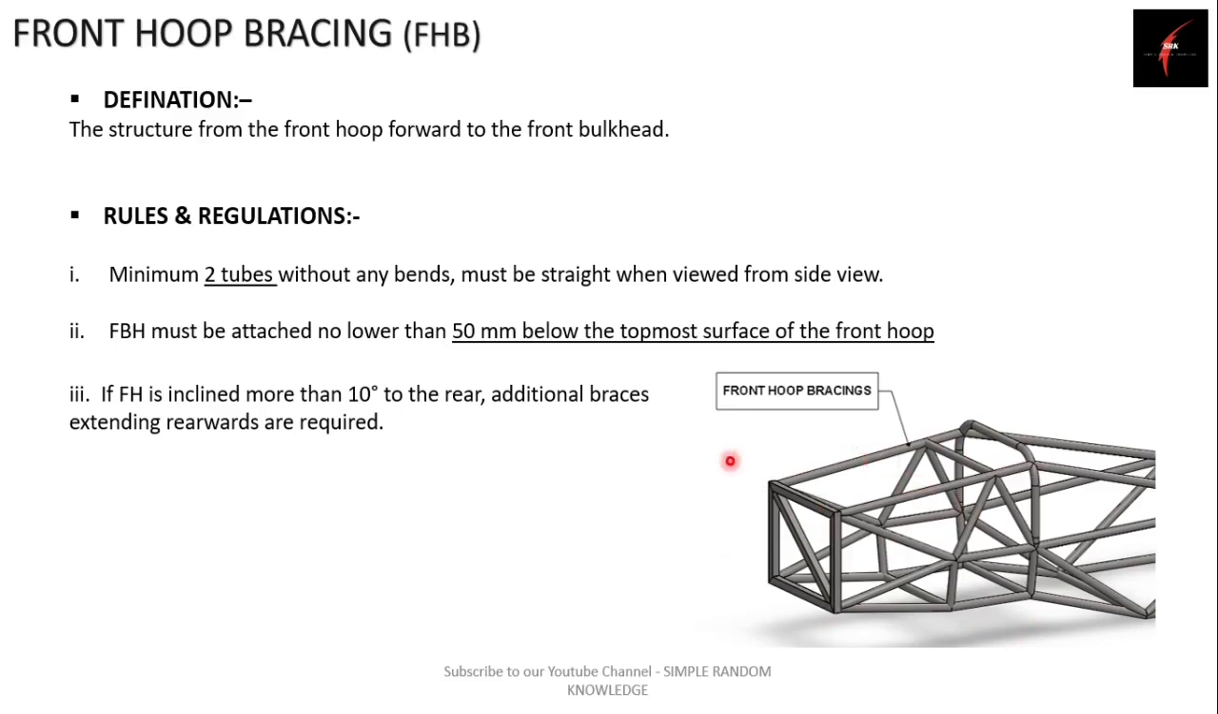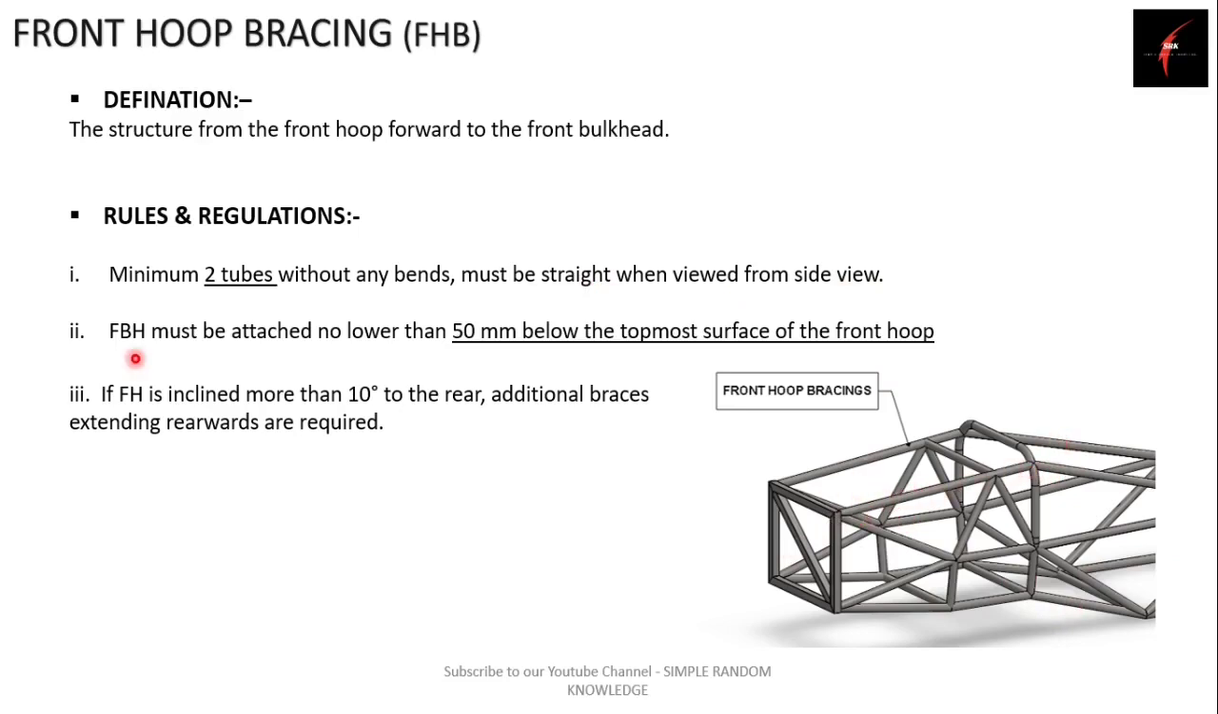So what are the rules for this front hook bracing? The first rule says that the front hook bracing should be made of two tubes without any bends and must be straight when viewed from the side view. When you view this chassis from the side view, this bracing should be viewed as straight pipes. There should be no bends in any place.